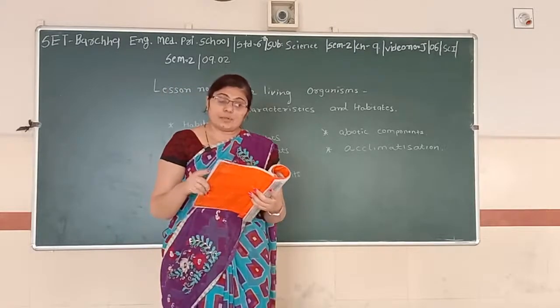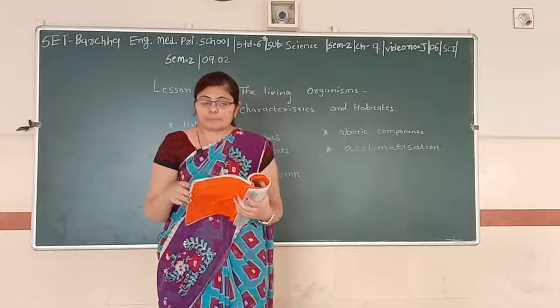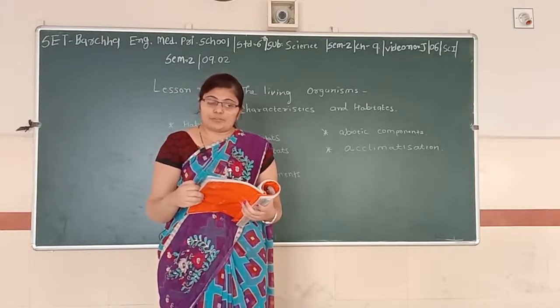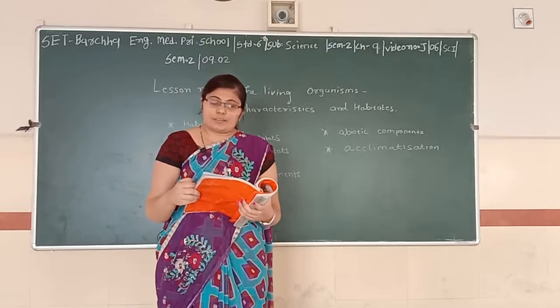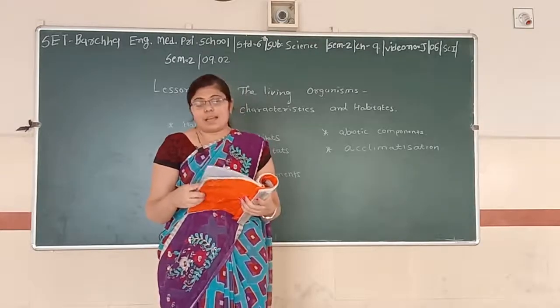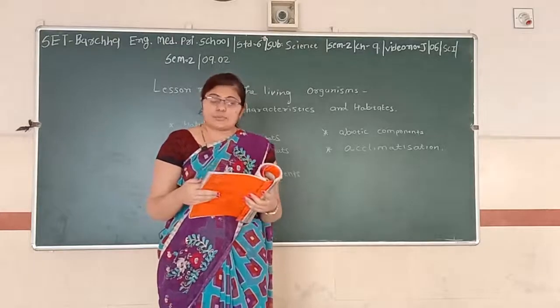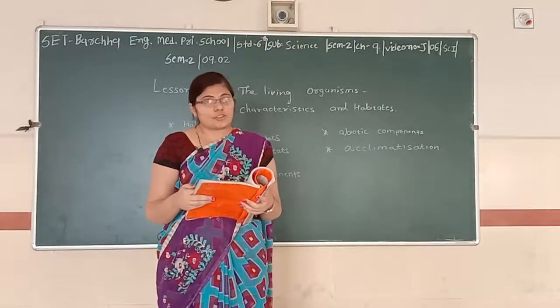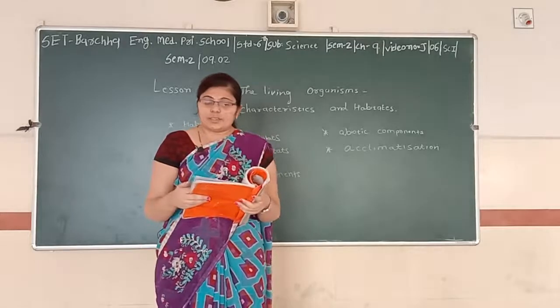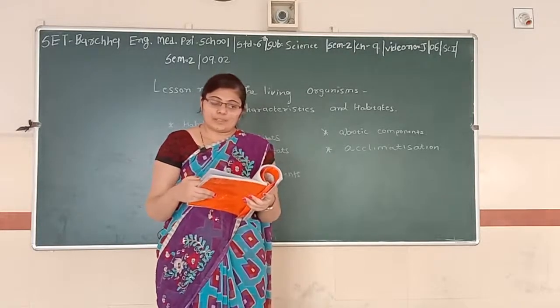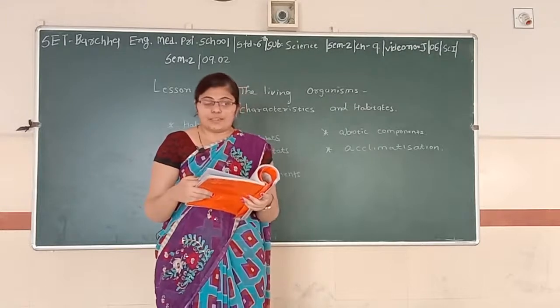Habitat means dwelling place, means home. This habitat provides food, water, air, shelter and other kinds of needs to organisms. Several kinds of plants and animals live in the same habitat. So what is habitat? Habitat is a place which provides food, water, air and shelter to all the living organisms. The plants and animals that live on the land are said to be living in a terrestrial habitat.